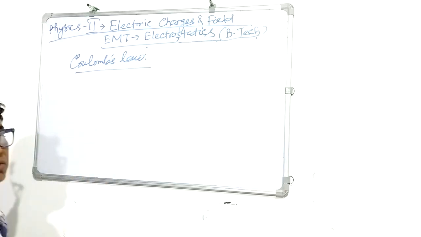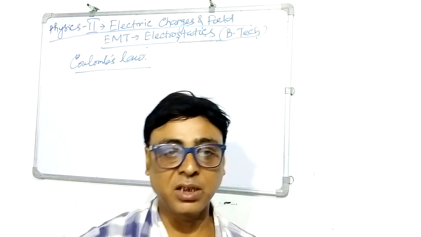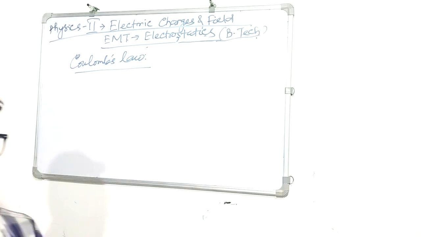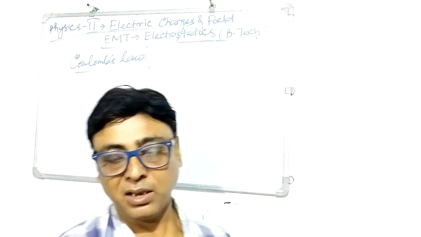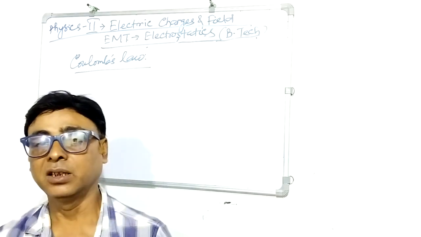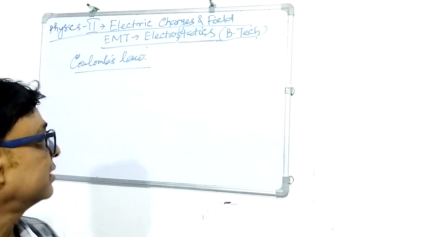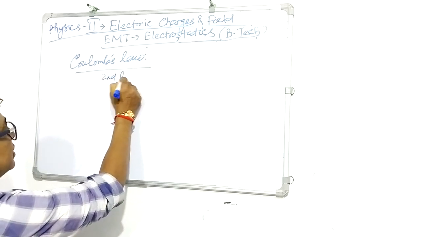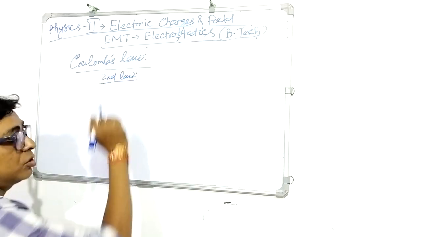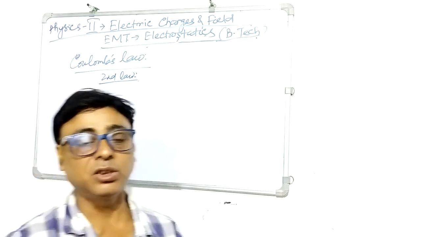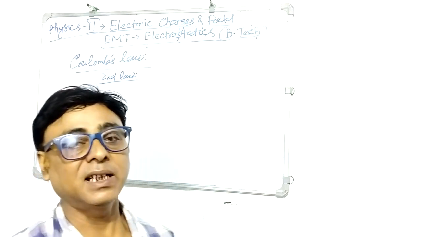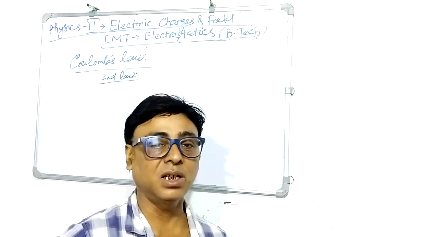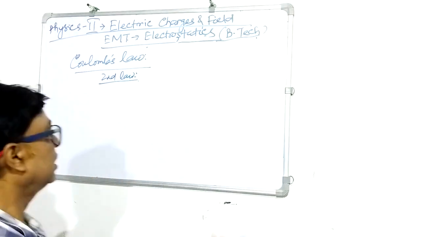What is Coulomb's law? There will be both scalar and vector representation. Coulomb's law states, first, that like charges repel each other and opposite charges attract each other. The second law states that the force of attraction or repulsion between two point charges is directly proportional to the product of the charges and inversely proportional to the square of the distance of separation between them.